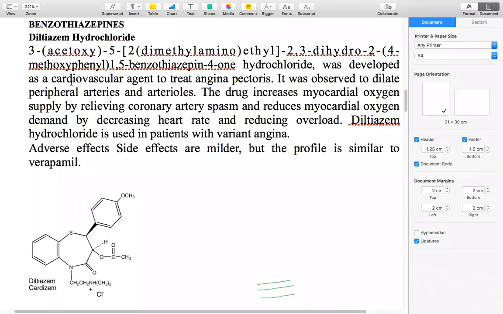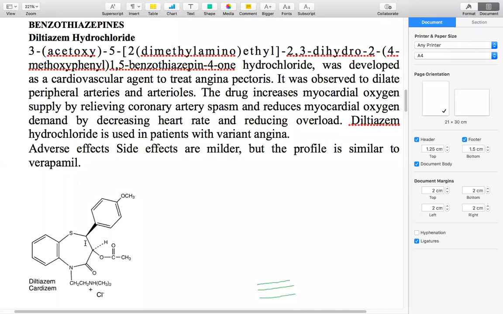Now, coming to this structure, it is 3-acetoxy, 5-[2-(dimethylamino)ethyl], 2,3-dihydro. Here it is saturation.